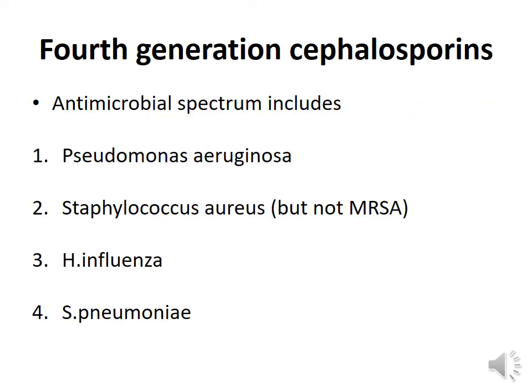The antimicrobial spectrum includes a large number of gram-positive, gram-negative bacterial microorganisms, including Pseudomonas aeruginosa, Staphylococcus aureus, but not MRSA, and of course the other microorganisms like Haemophilus influenzae, Streptococcus pneumoniae, and the various gram-negative and gram-positive bacteria.